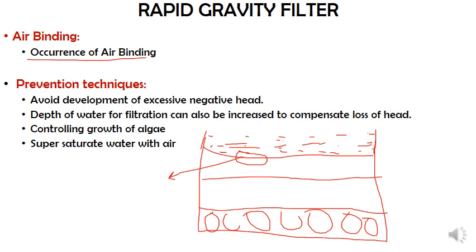Imagine this is the top surface of the sand, not water, and these are the sand particles that we have. These are the finest sand particles, and similarly we have the next layer beneath them. The water on top contains all the suspended particles.